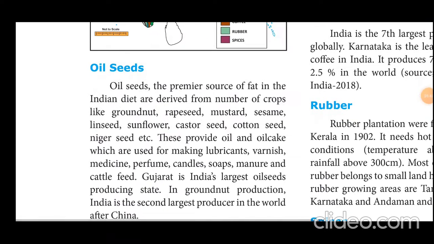Another one, the oil seeds. Oil seed is one of the cash crops. Gujarat stands first in the production of oil seeds. Some of the oil seeds are groundnut, rapeseed, mustard, sesame, linseed, sunflower, castor seed, cottonseed, and niger seed.